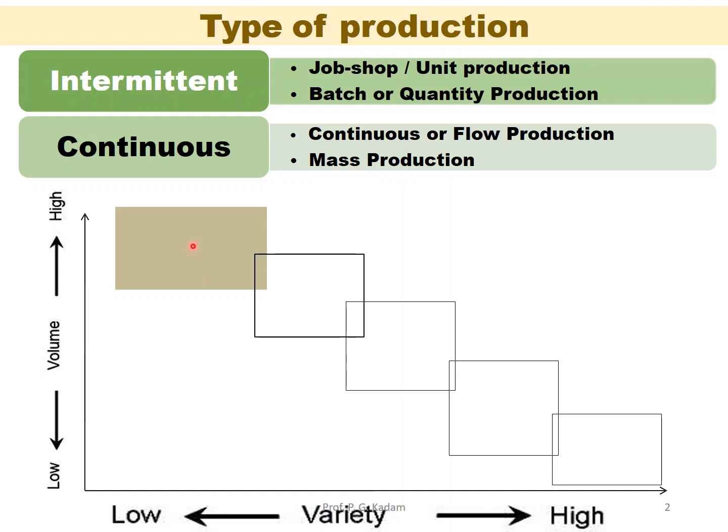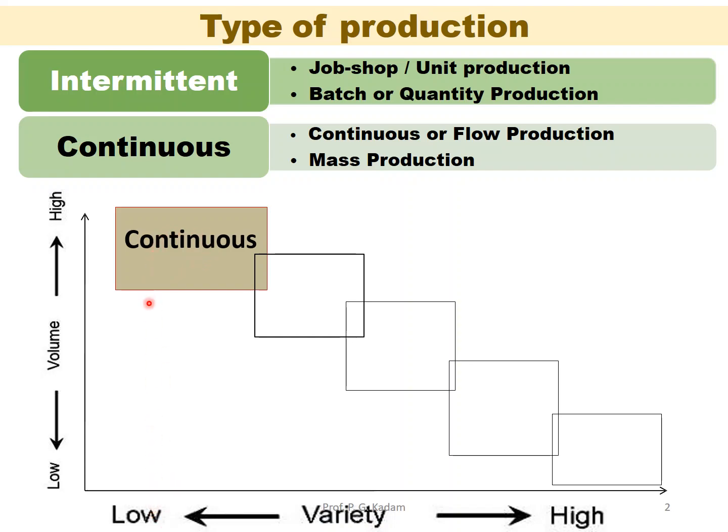Before going to this organizational structure, let us clear what the types of production are. Different types of productions: intermittent production, like job shop or unit production, batch quantity production, and continuous production, that is, mass flow production or mass production. So the first one is continuous production.